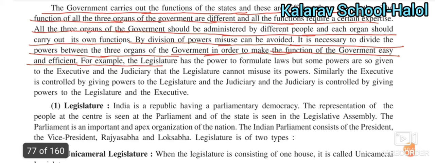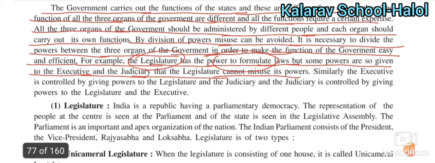For example, the legislature has the power to formulate laws. We already studied in our previous paragraph the work of the legislature. But some powers are also given to the executive and the judiciary, so that the legislature cannot misuse its power.